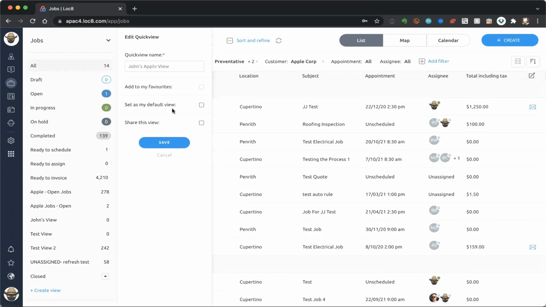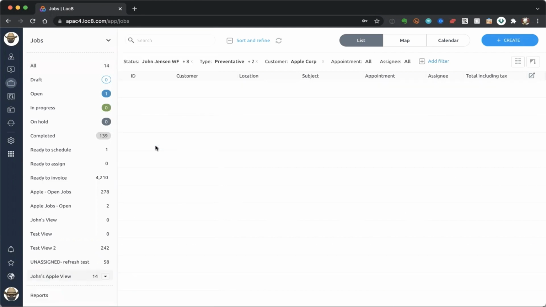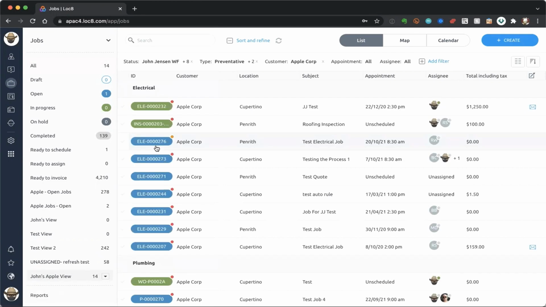I'm not going to set it as my default view, but I am going to share this view so that some of my other team members can get the benefit of my insight as well. And I'll click on save there. And you'll notice that view is now added to my list of views here at the very bottom.